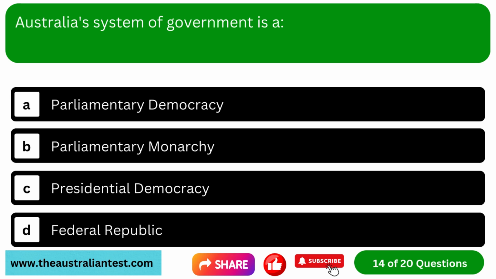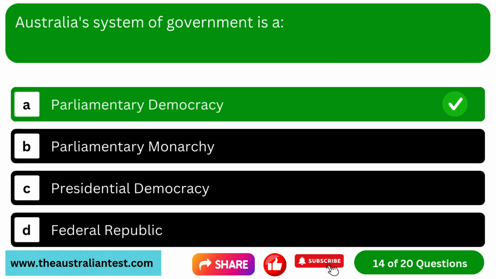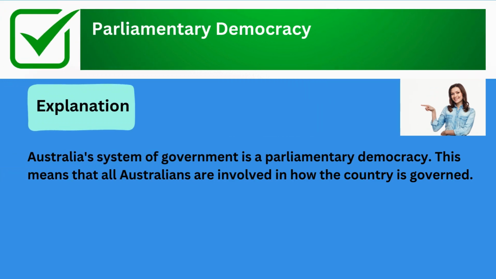Question 14. Australia's system of government is a: Option A, parliamentary democracy. Option B, parliamentary monarchy. Option C, presidential democracy. Option D, federal republic. The correct answer is parliamentary democracy. Explanation: Australia's system of government is a parliamentary democracy. This means that all Australians are involved in how the country is governed.